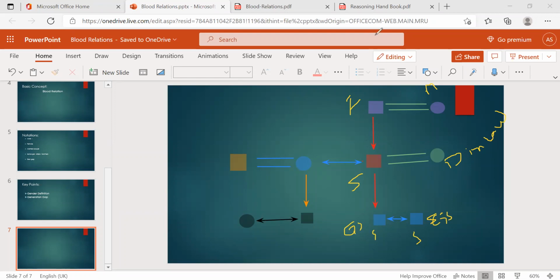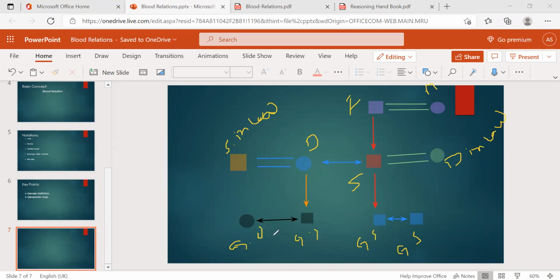Okay, we'll take one more thing here. According to this couple, this is son and daughter-in-law and grandson and grandson. And according to this couple, here daughter, son-in-law, and grandchildren, grandson, granddaughter.